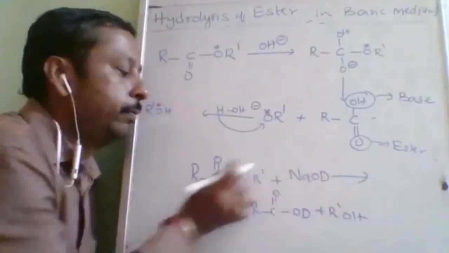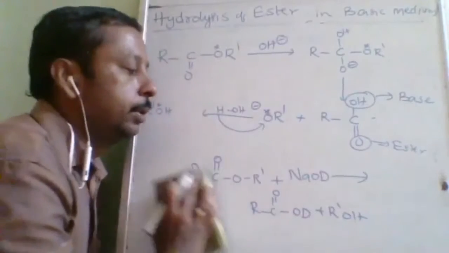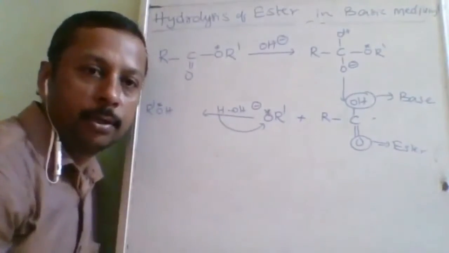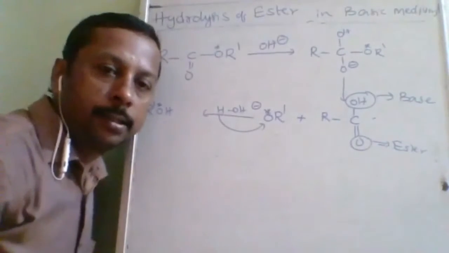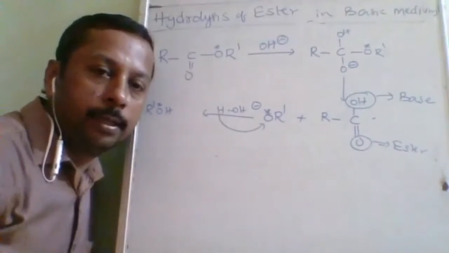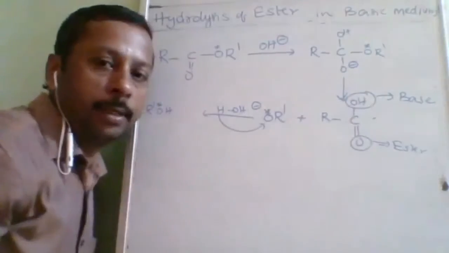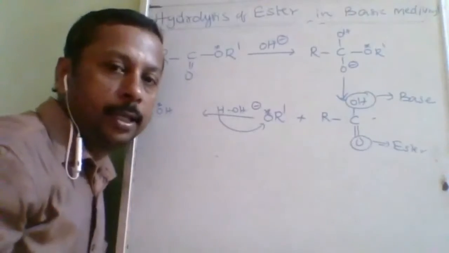So this OD will be from the base. Is it understood, all of you? This is how the questions will be framed with the mechanism, so the mechanism plays a vital role. The level of questions has drastically increased nowadays, so your preparation should also be in that direction. As per the question, the pattern of studying must also be changed.